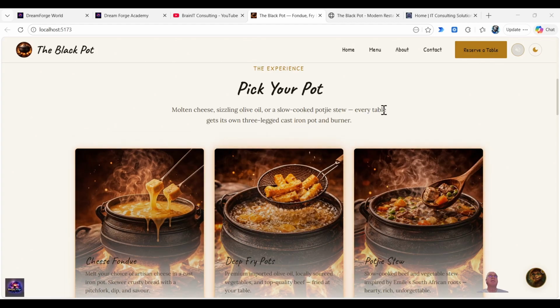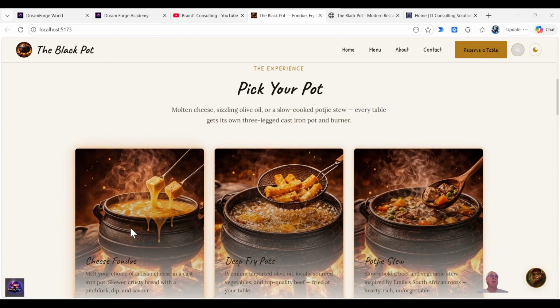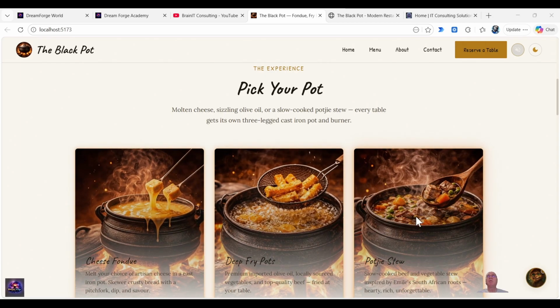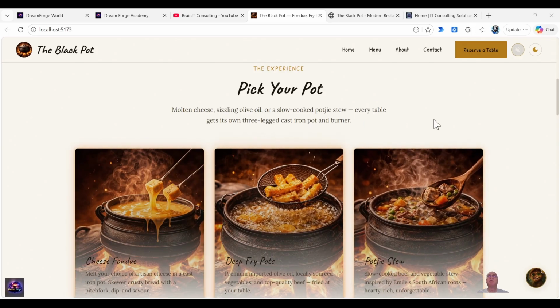So here is the section on the website called Pick Your Pot, and you can see people can choose cheese fondue, deep fry pots, and potjie stew. By the way, everything in this demo and this actual website will be available for people to explore on their own, and the link will be provided in our course material.